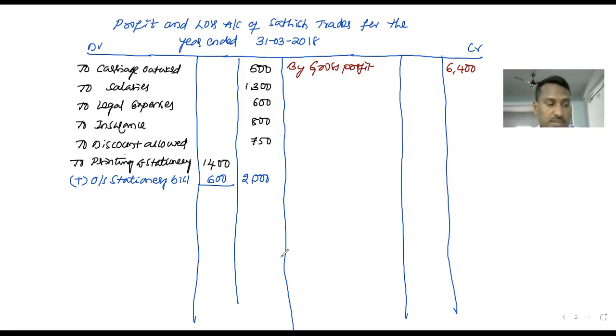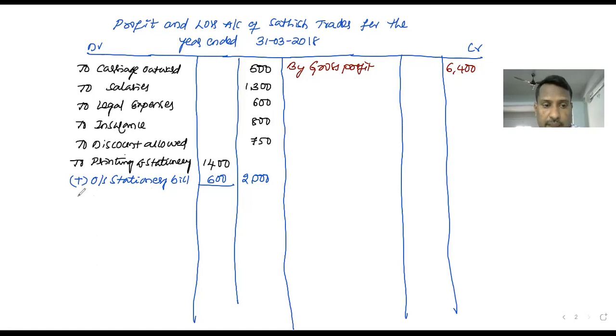What is the first adjustment here? Closing stock. Already we have taken it on the credit side of the trading account, so one time is over. The second time it will be reflected in the balance sheet. Outstanding stationery is already added to printing and stationery. And depreciation on machinery and bad debts are both there.